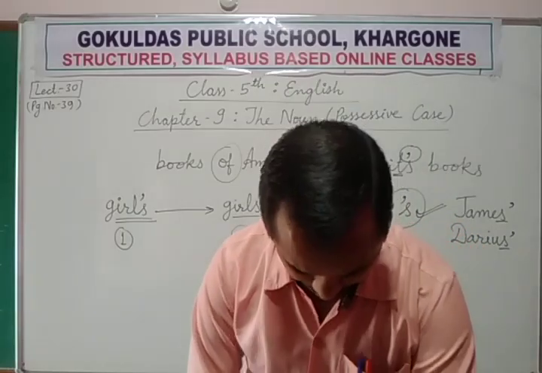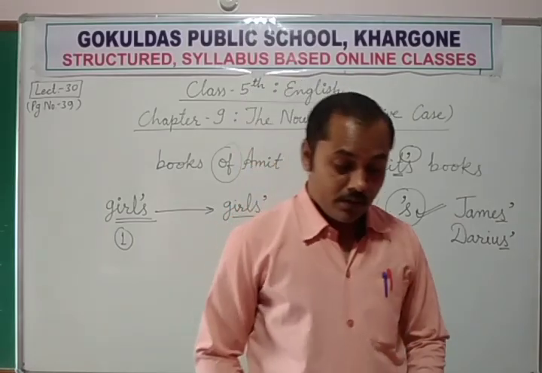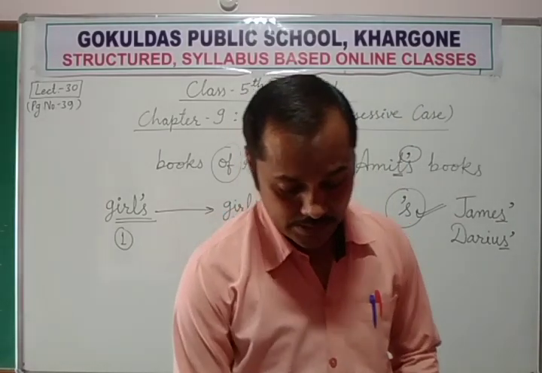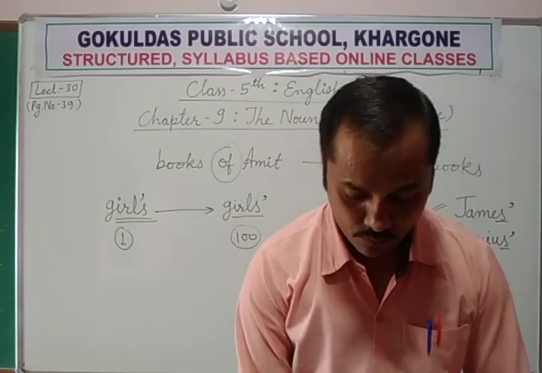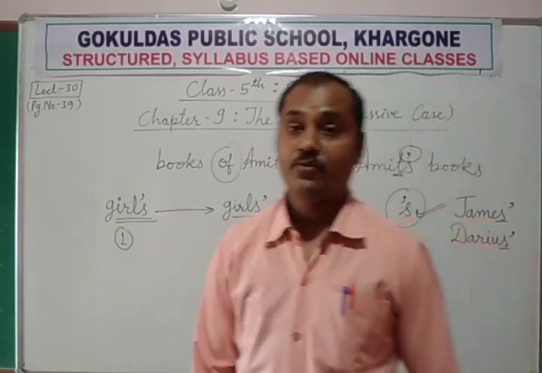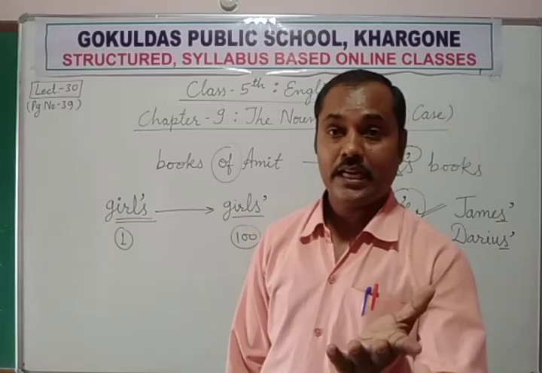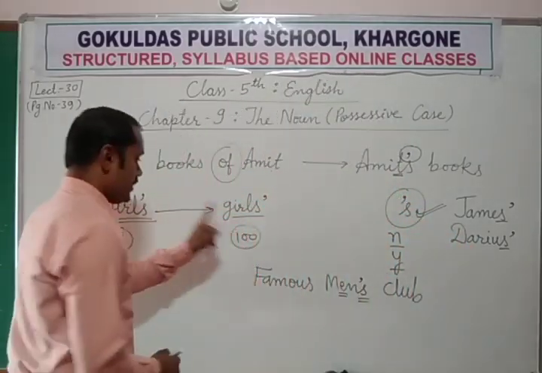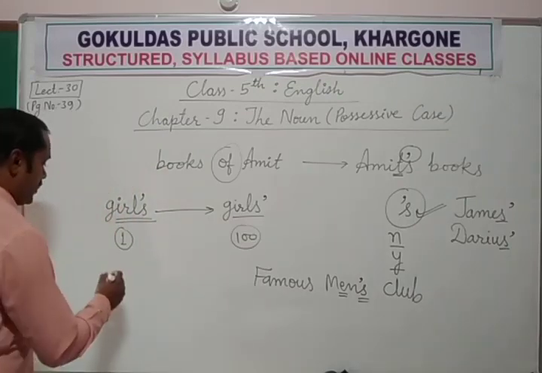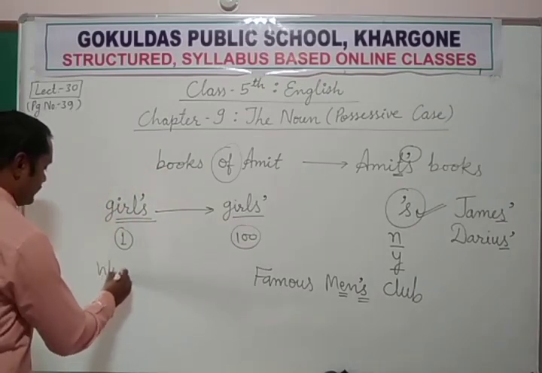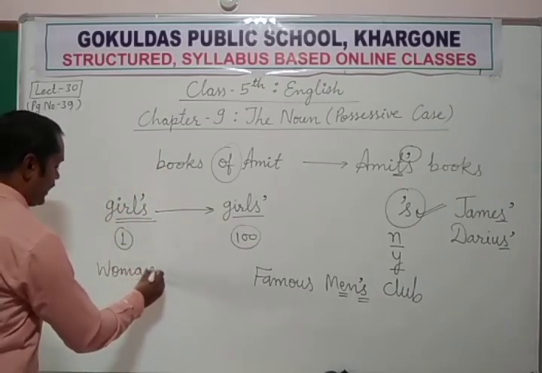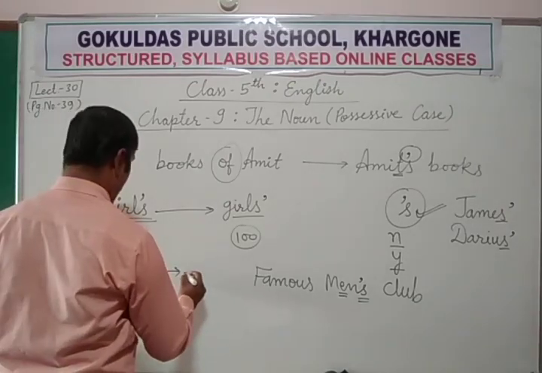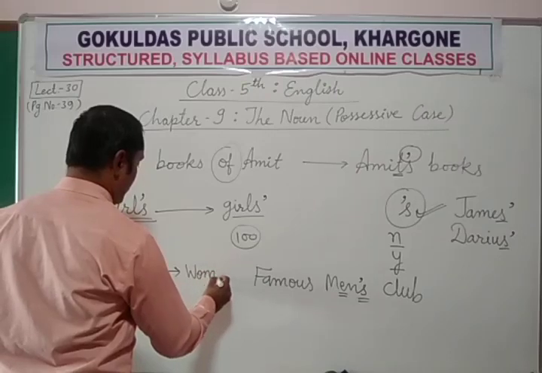Turn the page. Come to page number 40. The women's organization is assisting helpless women. Again, woman and women, just like girl and girls. If we are talking about only one woman, it is W-O-M-A-N. But we are talking about plural, W-O-M-E-N.